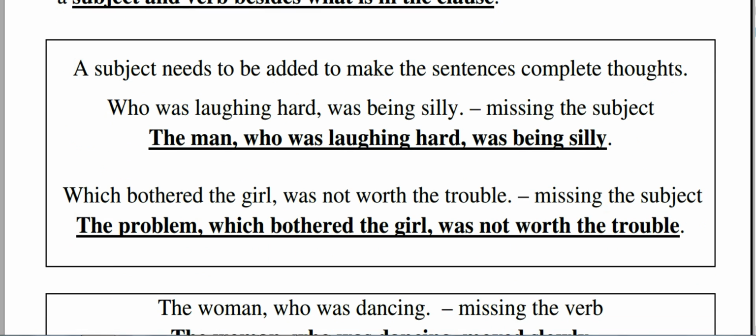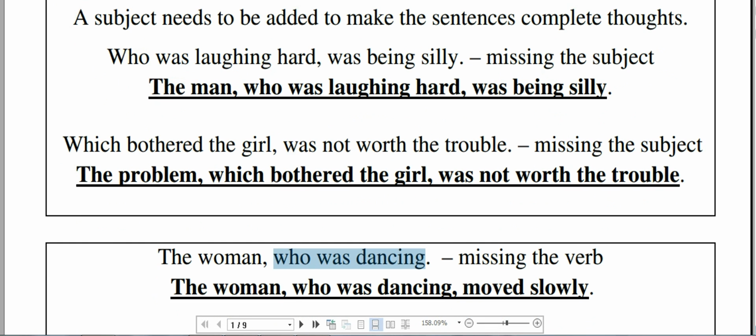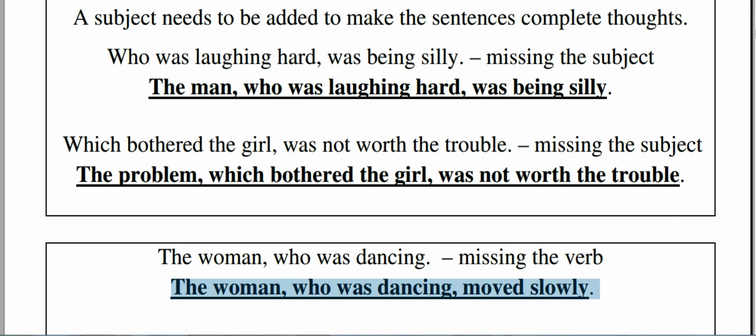The woman who was dancing, in this case we're missing the verb. We do have was dancing, but it is considered part of the whole who clause here, and the woman herself is not actually performing an action that's part of an independent clause. The only thing that we have is right here, so we need to say a little bit more about what she's doing. The woman who is dancing moved slowly. Now we have moved, which is a verb connecting to woman. So woman moved. That is considered our complete sentence that this who clause is depending on, because it is a dependent clause.